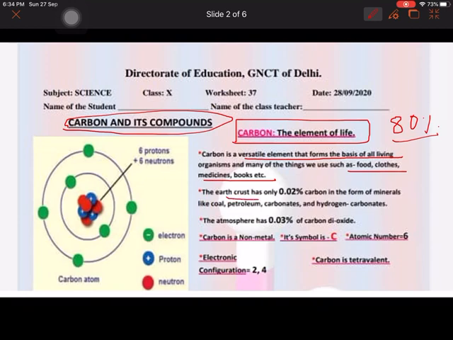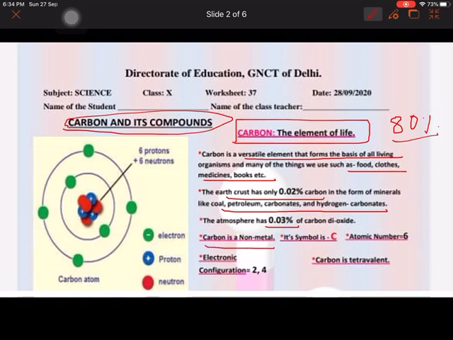The earth crust has only about 0.2% of carbon and atmosphere is having 0.03% of carbon. Still 80% of compounds are having carbon, like the coal, petroleum, carbonates, hydrogen carbonate, etc. This is because of carbon's versatile nature. Why is carbon having versatile nature?